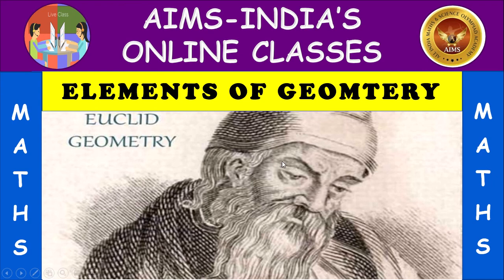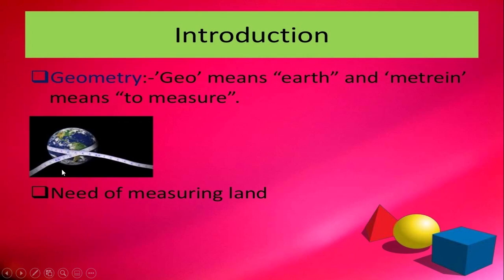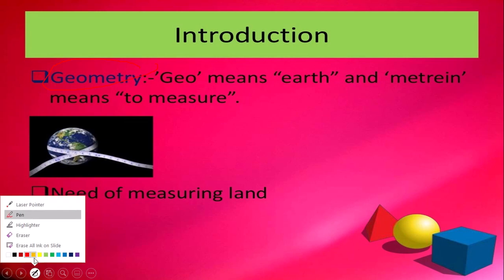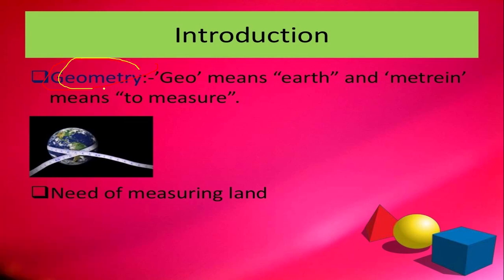In this chapter we are mainly going to study Euclidean geometry, the geometry proposed by the famous mathematician Euclid. The word geometry is derived from the Greek word geo, which means earth, and metrin, which means to measure.